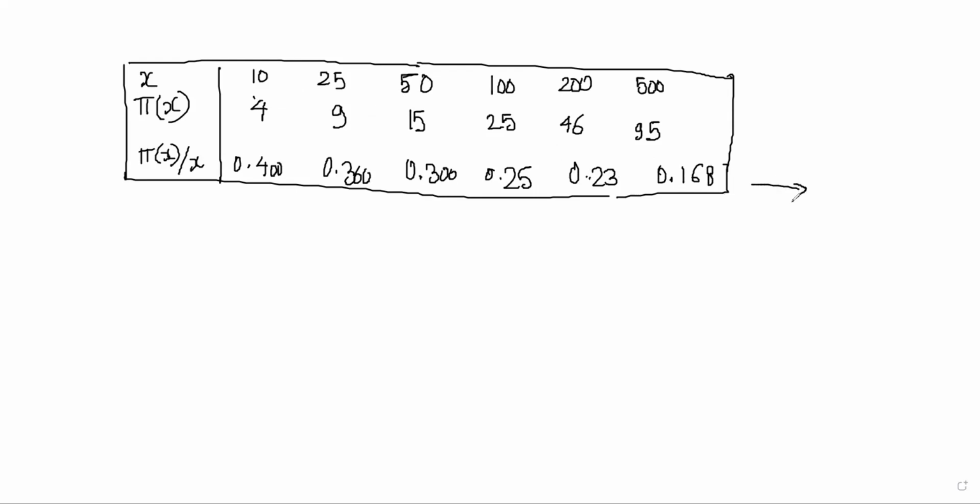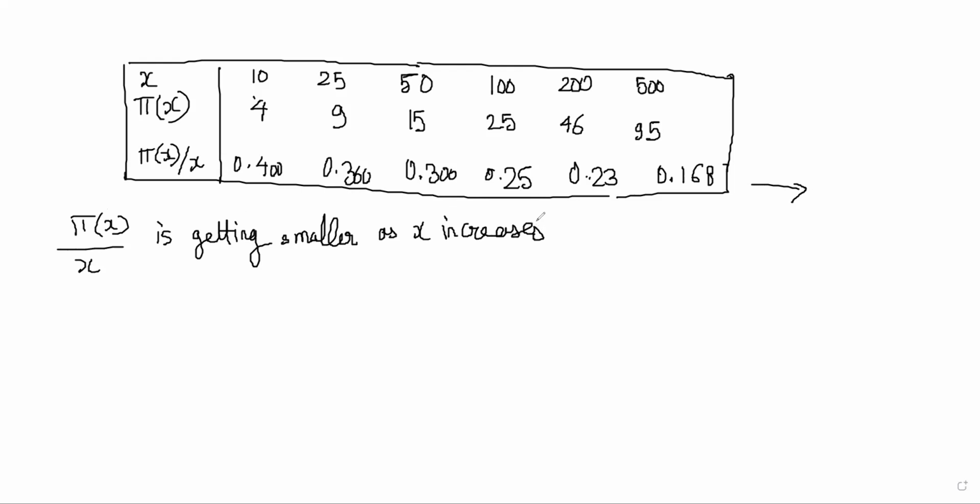This ratio is diminishing. However, the ratio doesn't become 0. What we know for certain is that pi x by x is getting smaller as x increases.